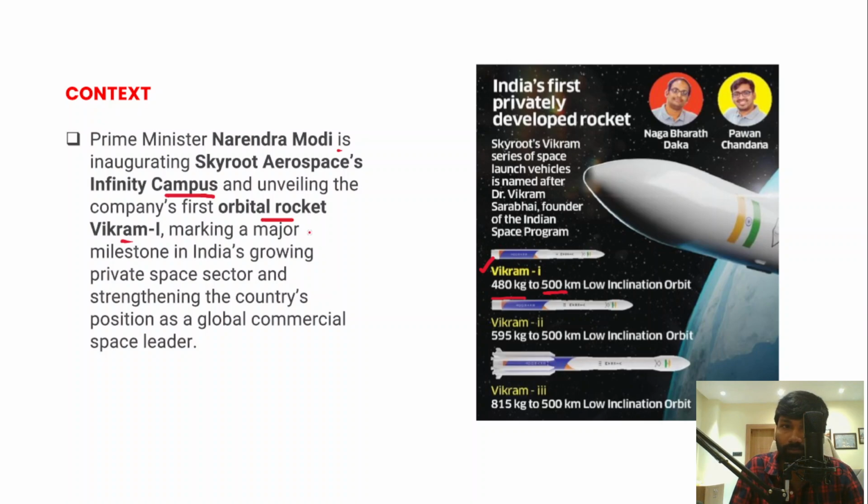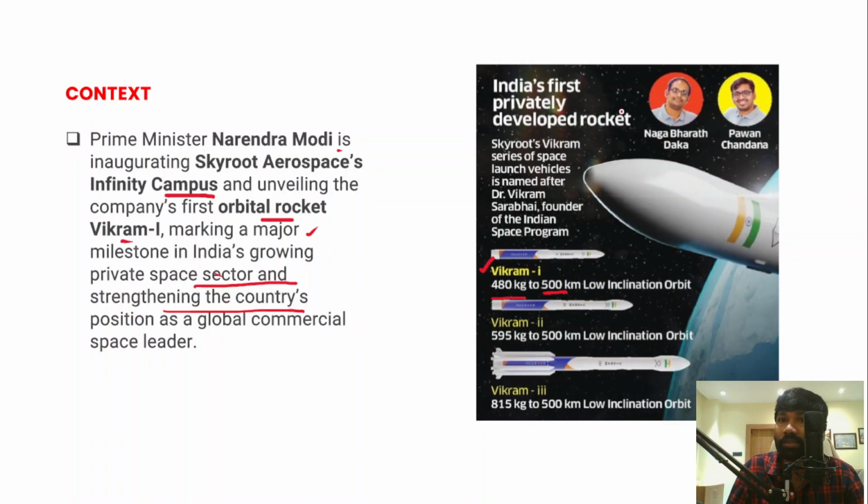It is a major milestone for India's private sector space firms, because it indicates India's growing private space sector and the strengthening of the country's position as a global leader in the space sector, right?